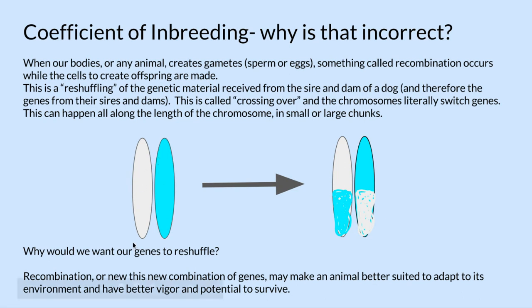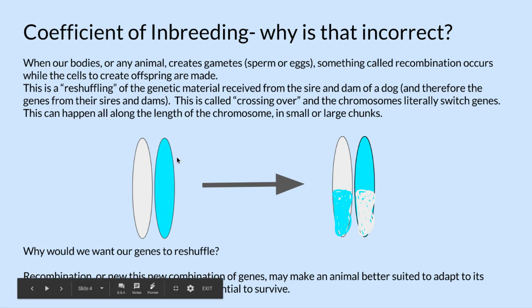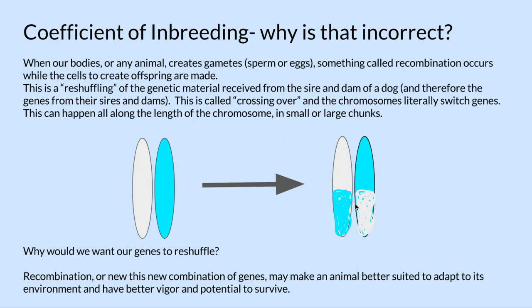So here you can see our two drawn chromosomes, and over here, this is what happens. It's like they trade arms. Now, this can happen in very, very small segments or very, very large. This is showing large in this example.